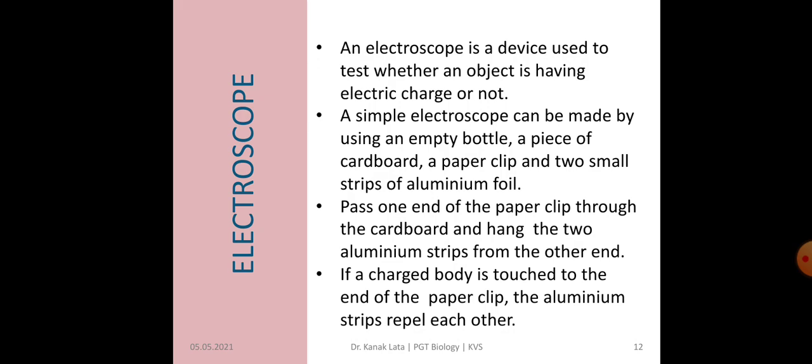Pass one end of the paper clip through the cardboard and hang the two aluminum strips from the other end. Now your electroscope is ready. When a charged body is attached to the end of the paper clip, the aluminum strips repel each other. Why? Because the two aluminum strips acquire the same charge.